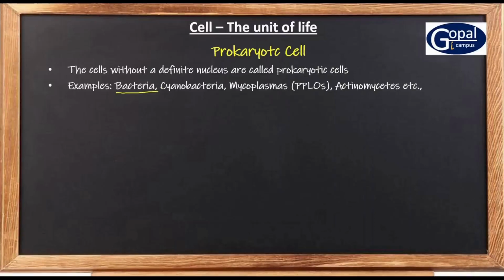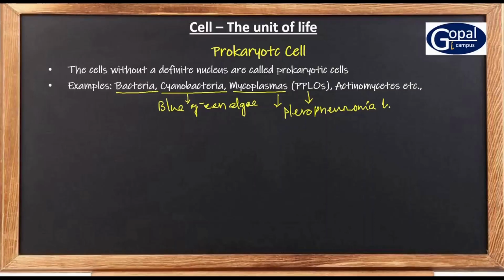They are bacteria, cyanobacteria. These cyanobacteria are also called blue green algae. And then mycoplasmas. So what are these mycoplasmas? They are also called PPLOs. What is meant by PPLO? Pleuropneumonia-like organisms. PPLOs means pleuropneumonia-like organisms.